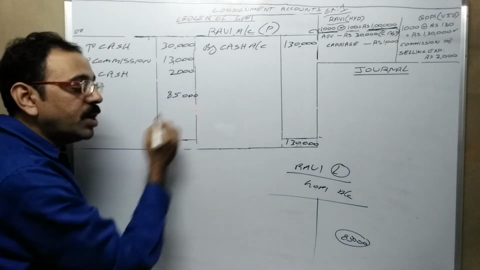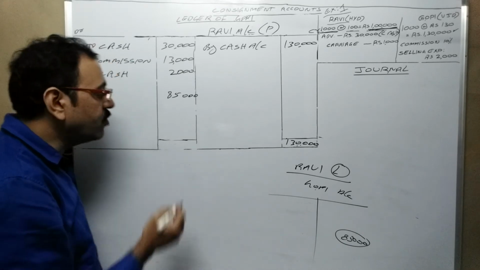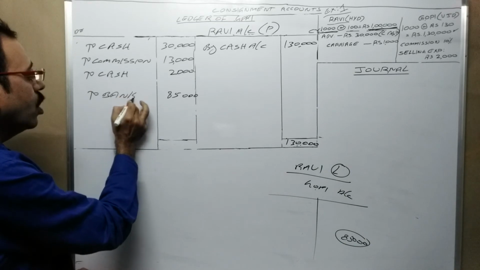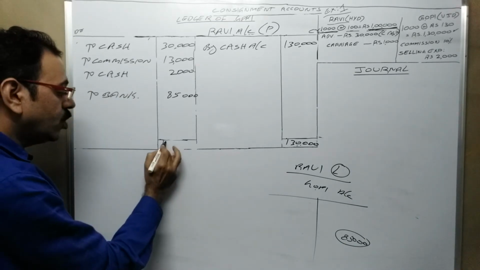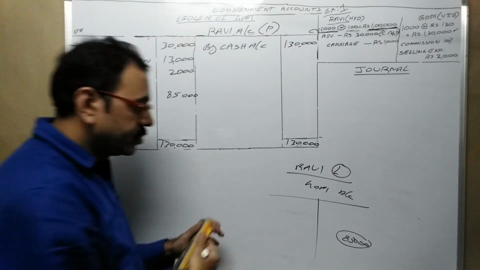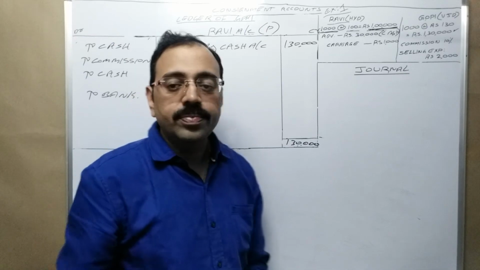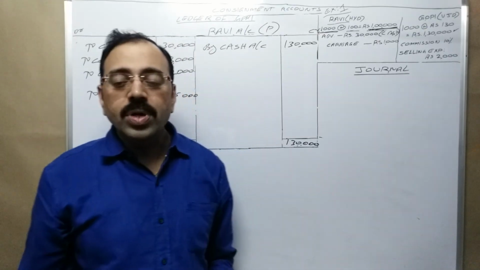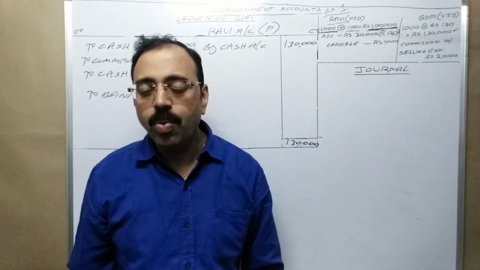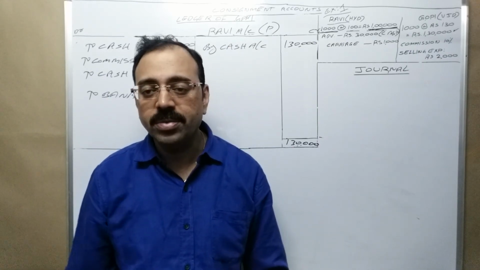How do we clear this money? By issuing a demand draft. Therefore, what to write here? Bank account. Put the total. So in this manner, consignor and consignee both record consignment related transactions in their books.